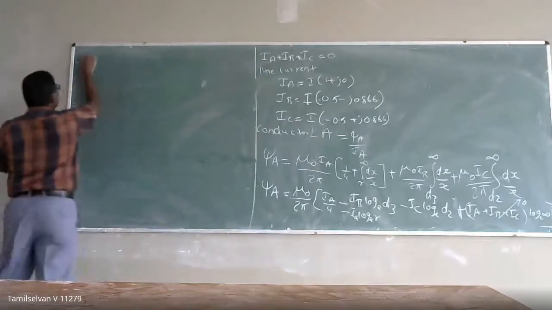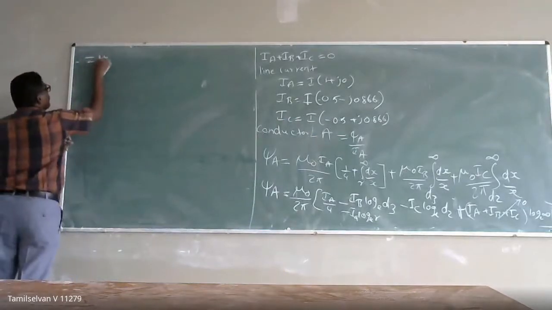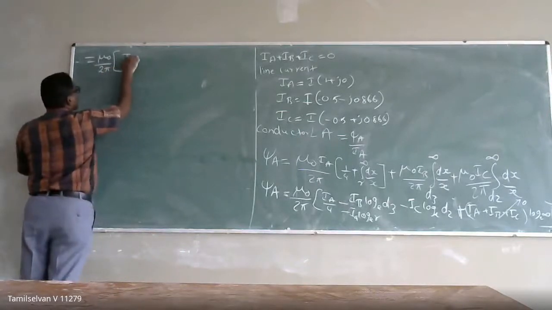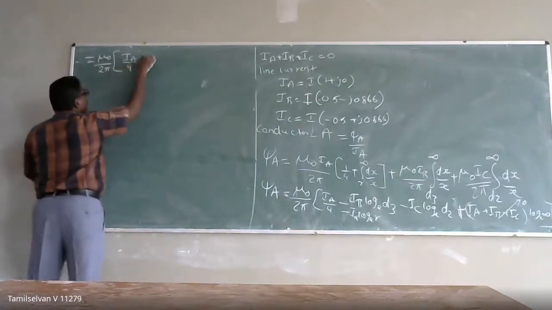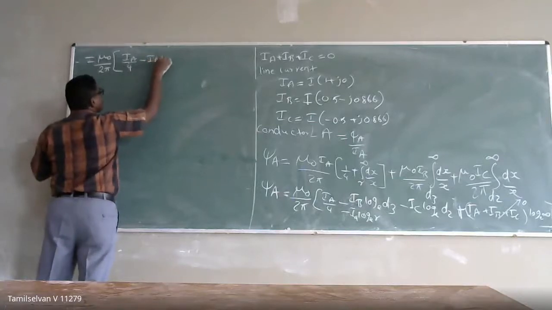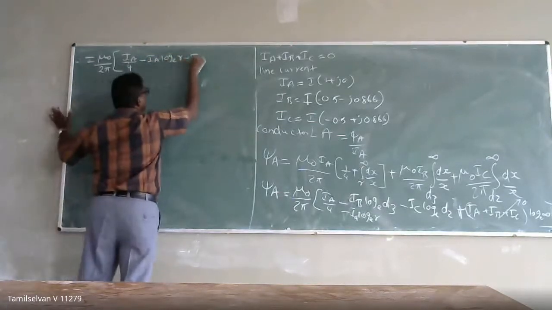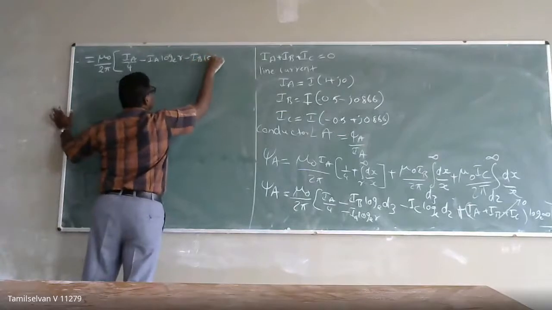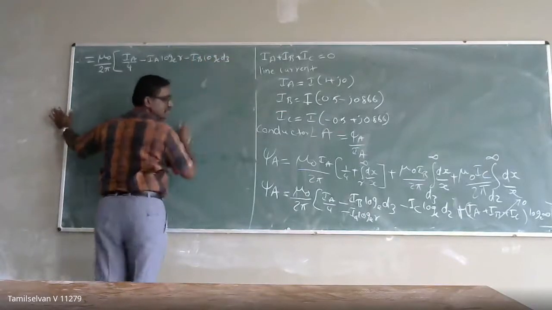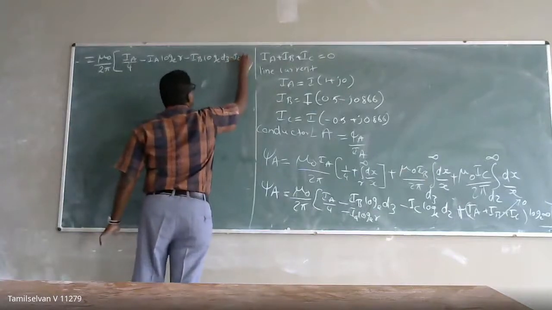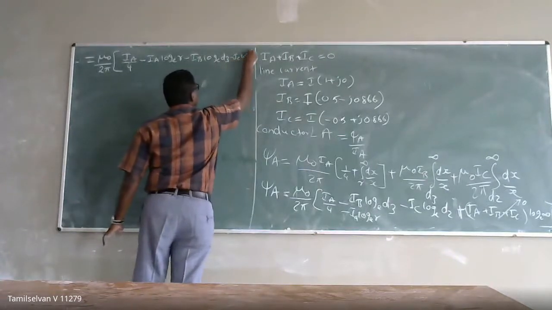So when I am substituting, mu naught by 2 pi, I will write clearly here: IA by 4 minus IA into log base e of R minus IB into log base e of D3 minus IC into log base e of D2.